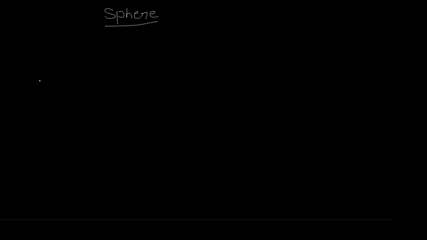You have all played with cricket, so you might know what a ball, a cork ball, a football is. All these are known as spheres. So what does sphere mean? It is a three-dimensional object which is round in shape.